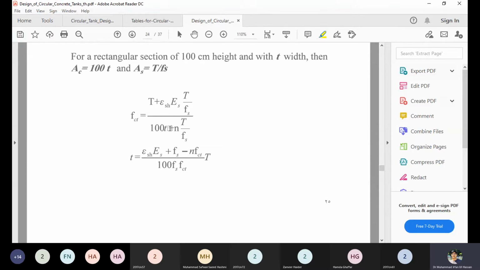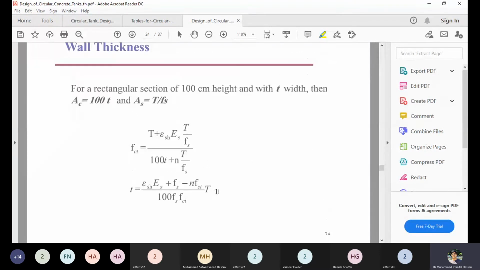And then we can also compute the thickness value from these expressions. The thickness will come in centimeters by putting the value of T in kilograms and fct in kilograms per square centimeter.